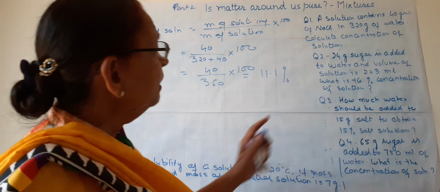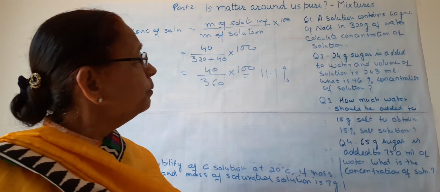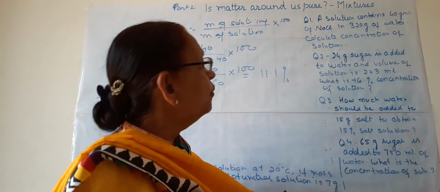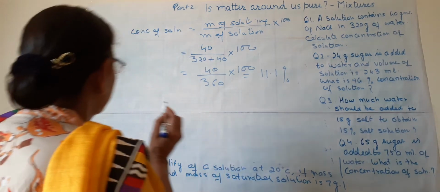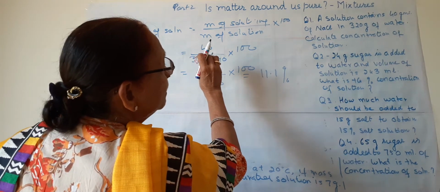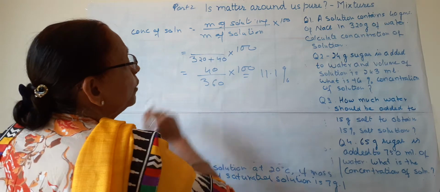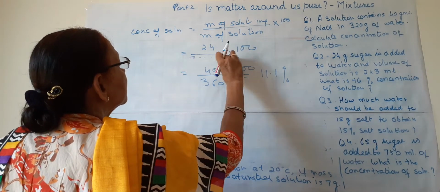Now the second: 24 grams of sugar is added to water and the volume of solution is 243. What is the percent concentration of the solution? Again the same formula we will apply here. Sugar is 24 grams and here the volume of the solution is given.